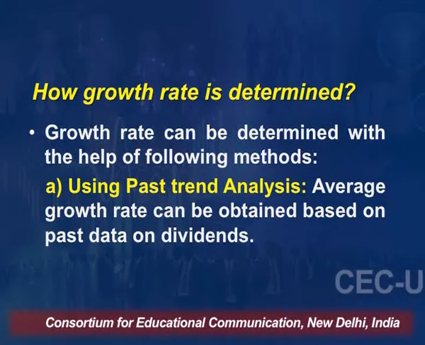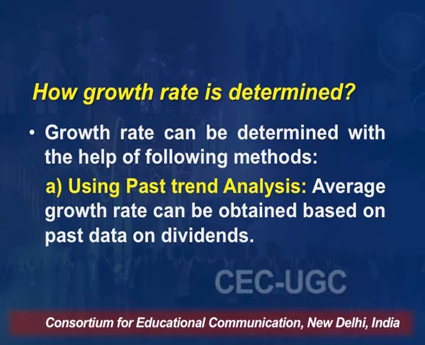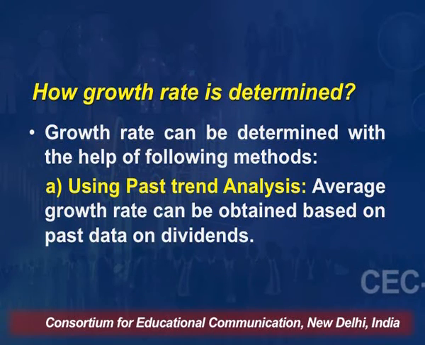So how is the growth rate determined? This also I discussed in my previous lecture, that the growth is determined on the basis of past trend analysis. How will you come to know what the real growth of the company will be? If it is an existing company, you find out what has been the average growth rate over a period of time. Suppose for the last 20 years, what has been the average growth rate of the dividend of the company, right?